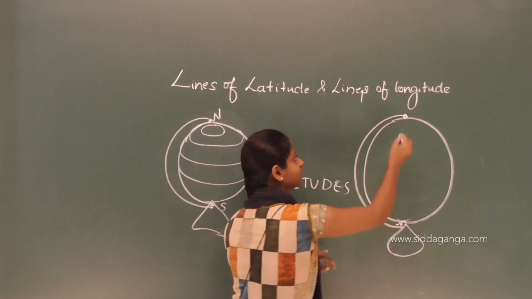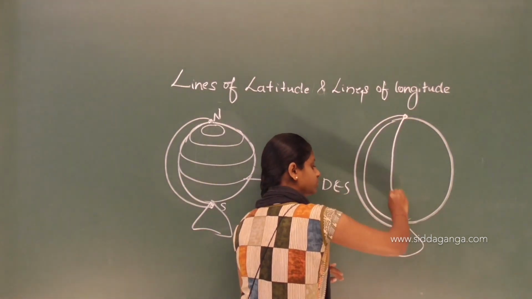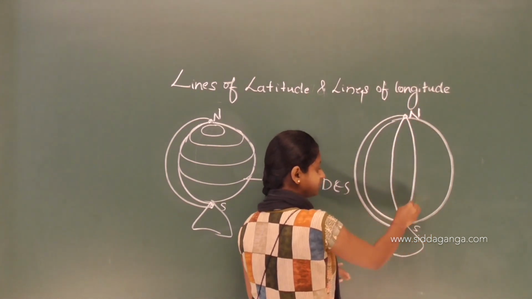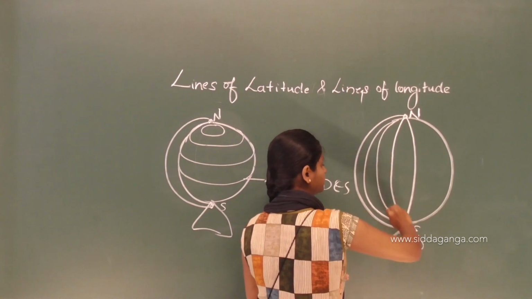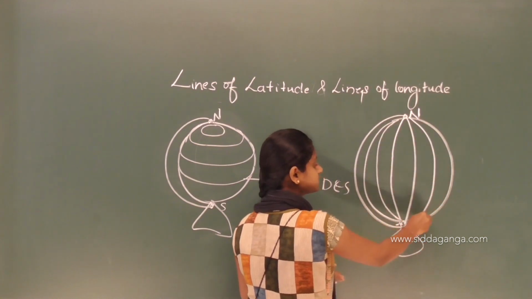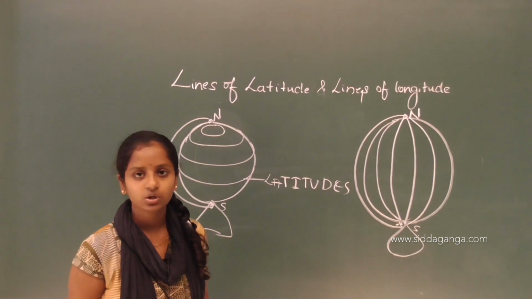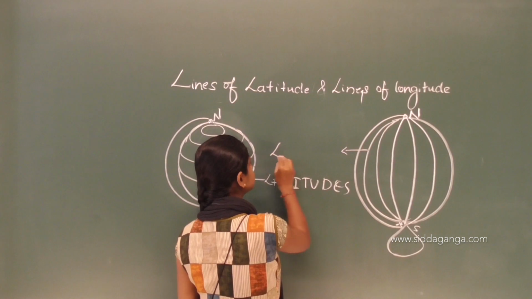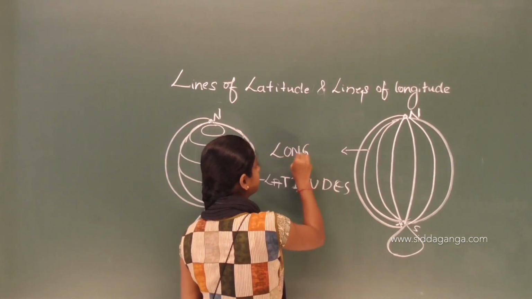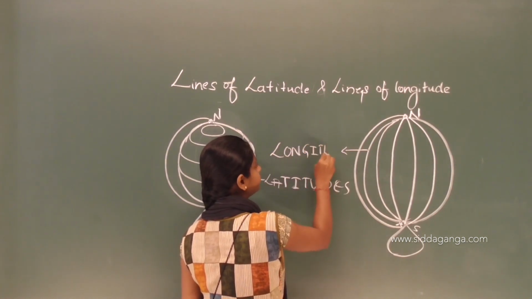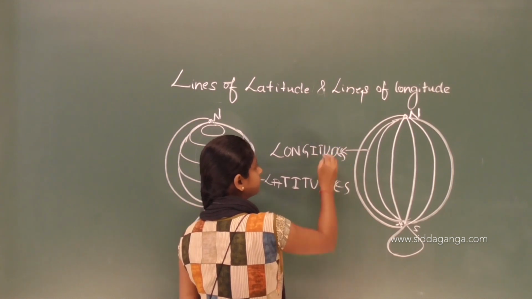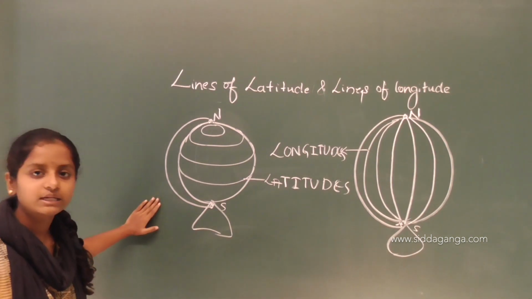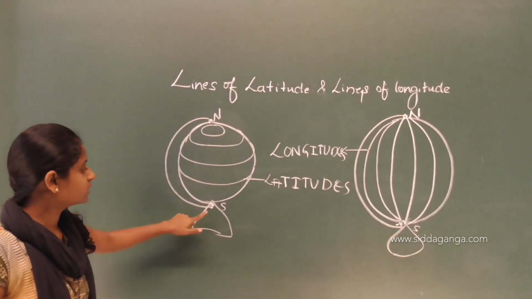And also we can draw a semicircle like this from the north to the south pole.